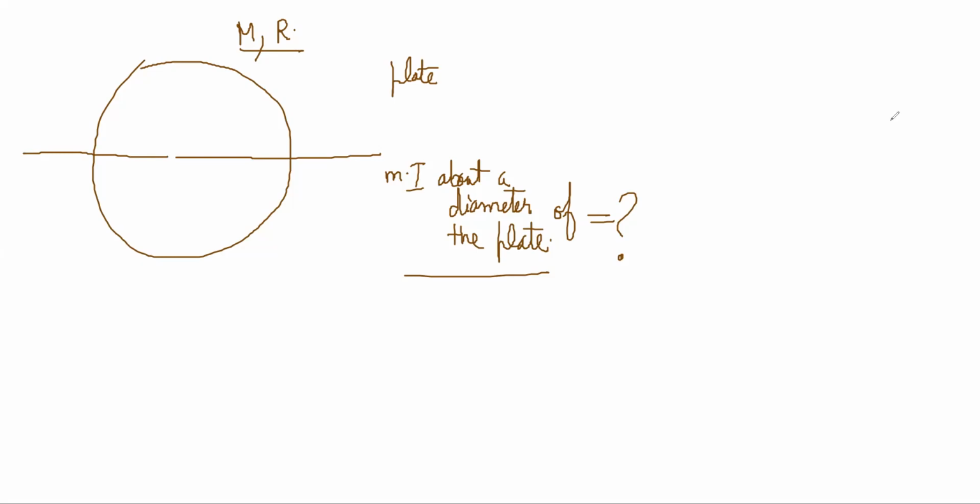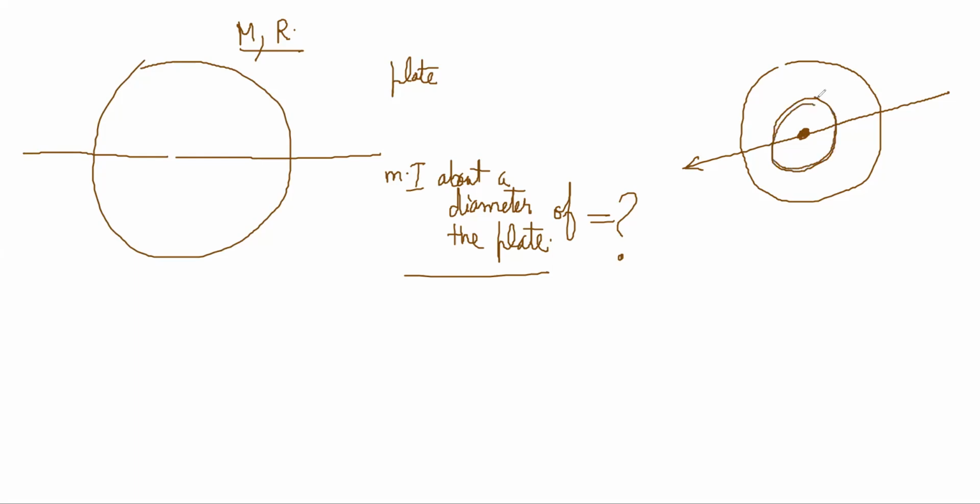So now, earlier, remember what we had done? We had done the plate about which axis? About the perpendicular through the center. We had done rings and all. We had calculated it as MR square by 2. MR square by 2 was through an axis passing through the center but perpendicular to it.